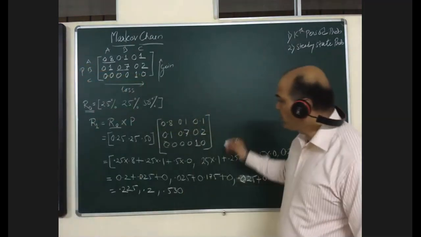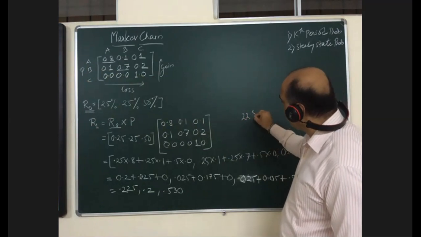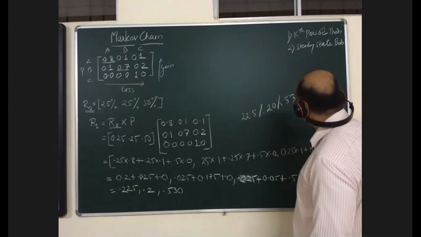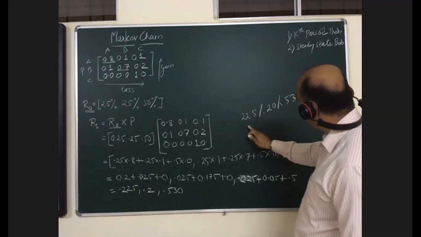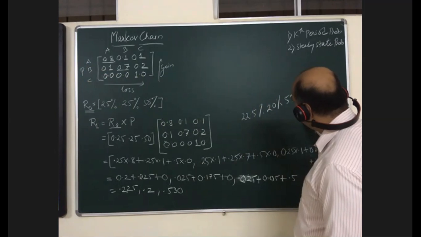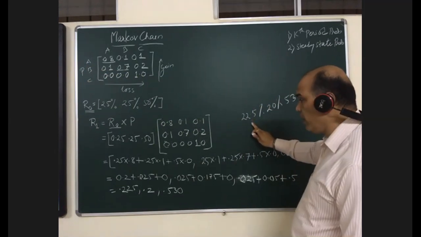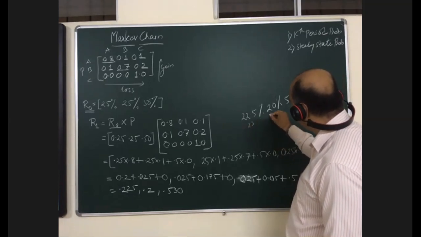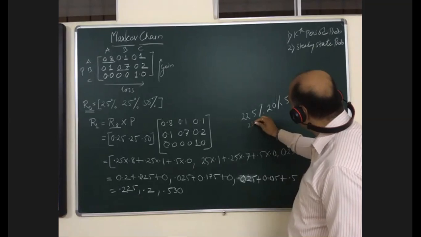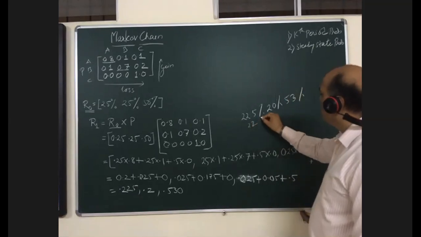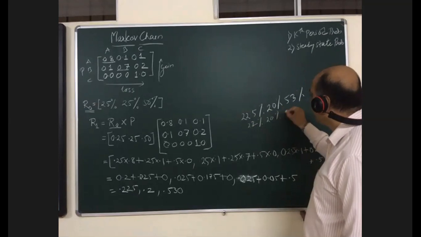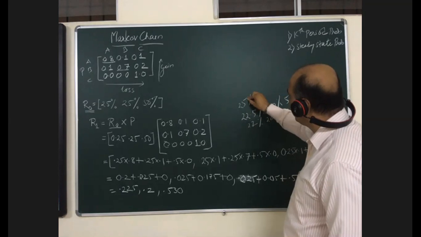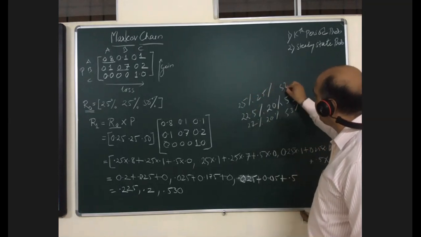So your final percentage after 1 year will be 22.5%, 20%, and 53%. It should be 100. So here, if you round it off, it will become 23, 20, and 53. No, it should be 22%, 20%, and 53%, from 25%, 25%, and 50%.